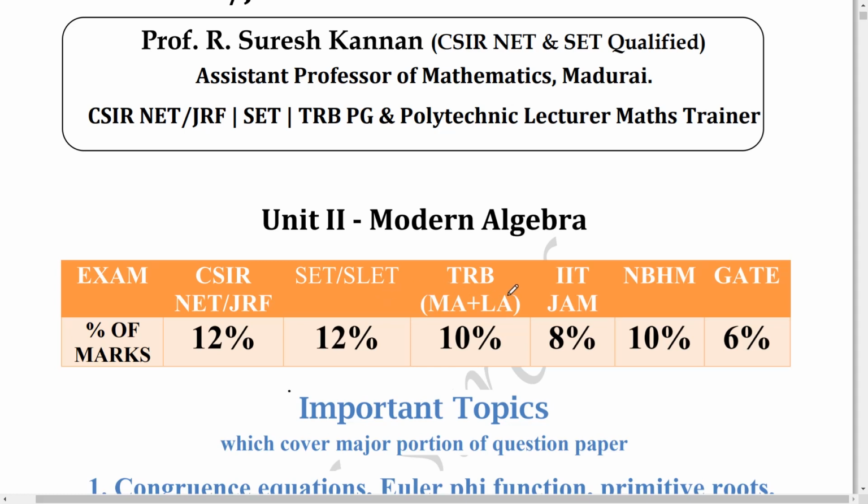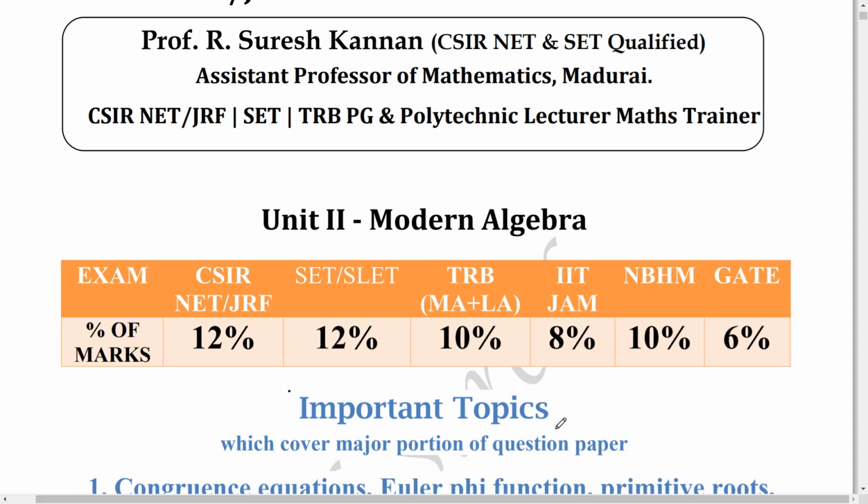For the Teachers Recruitment Board in Tamil Nadu, 10%, one unit is modern algebra and linear algebra. And then IIT JAM, we can expect 8% of marks. NBHM, both the MSc and PhD scholarship test, 10%, and the GATE exam around 6%.